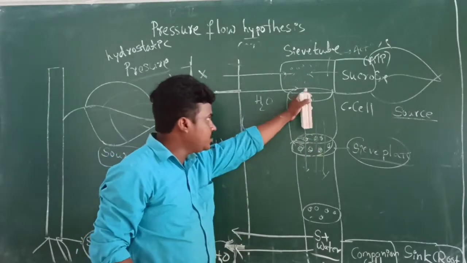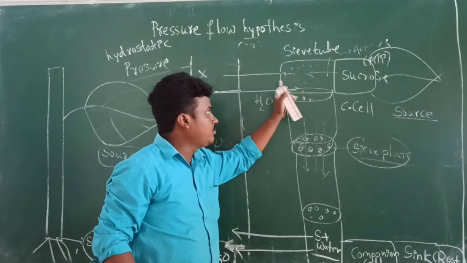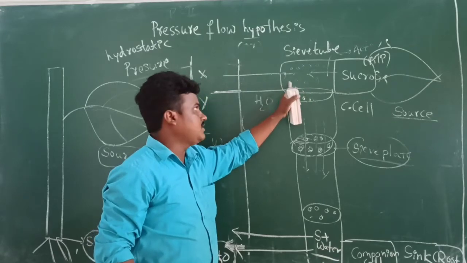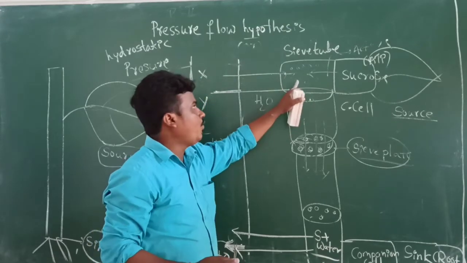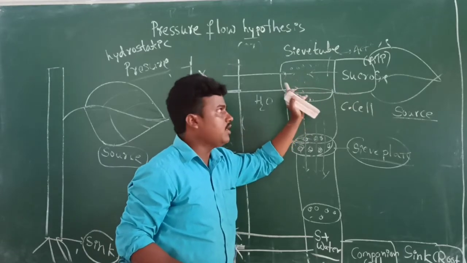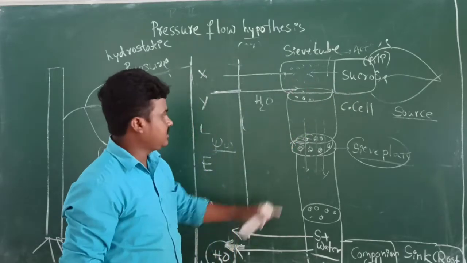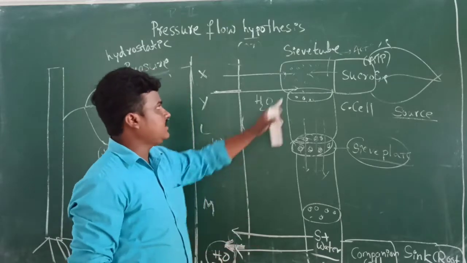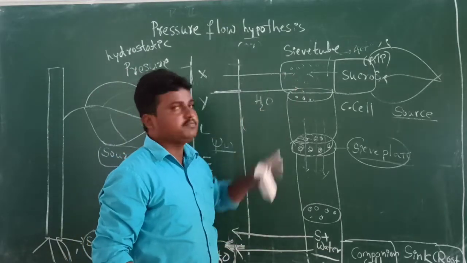Before the sucrose molecules enter, the sieve tube contains water, which means the water potential is somewhat high. When the sucrose molecules enter the sieve tube, the water potential decreases inside the sieve tube, which means a hypertonic condition is present.